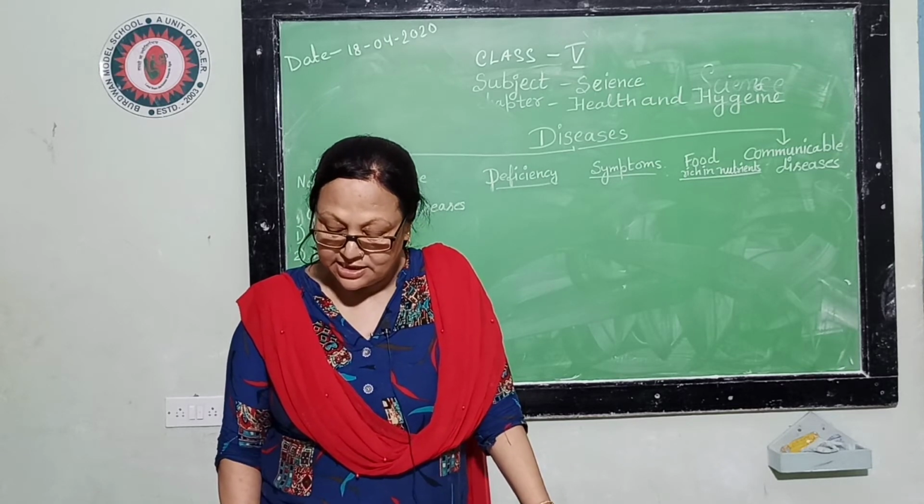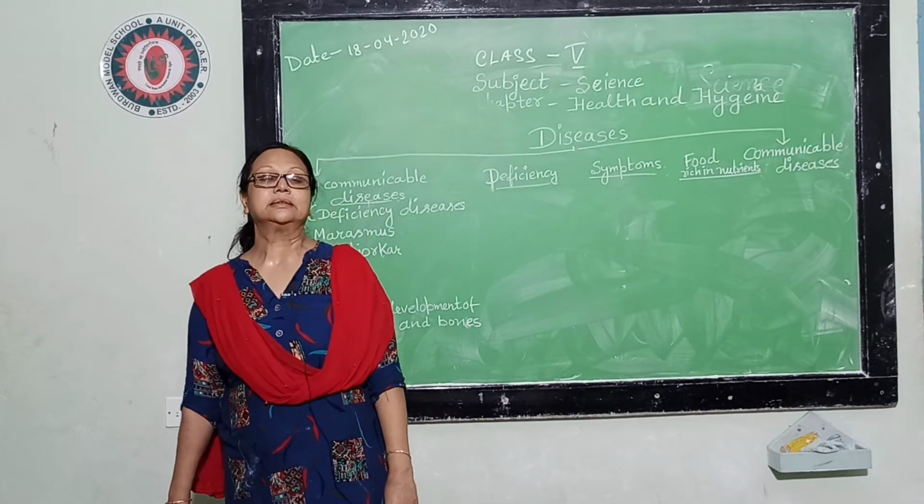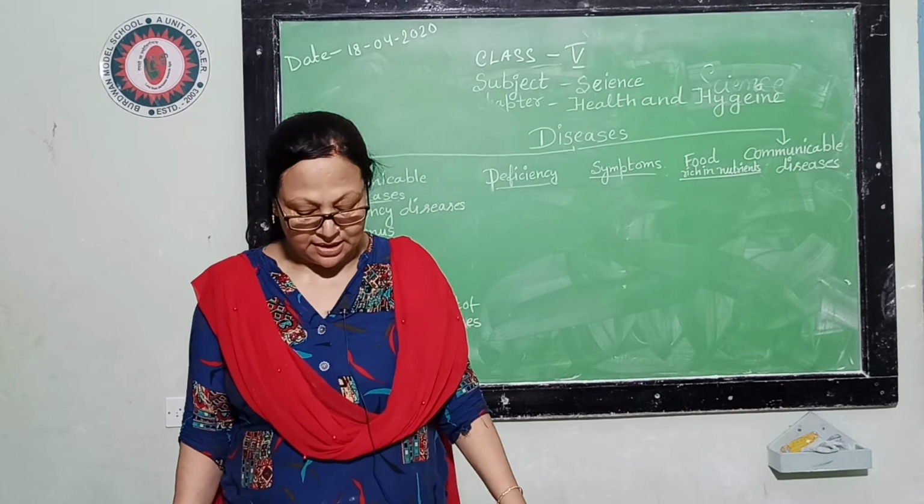Milk, egg, meat, green leafy vegetables and wholesome cereals can give the vitamin B.